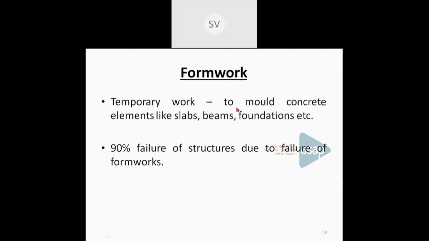Now, the failure of the formwork can lead to the failure of the structure. So 90% of failures of structures are due to the failure of the formwork. So when you design a formwork, it should be designed based on the loads as well as the existing conditions at the site. And what are the requirements of a formwork?